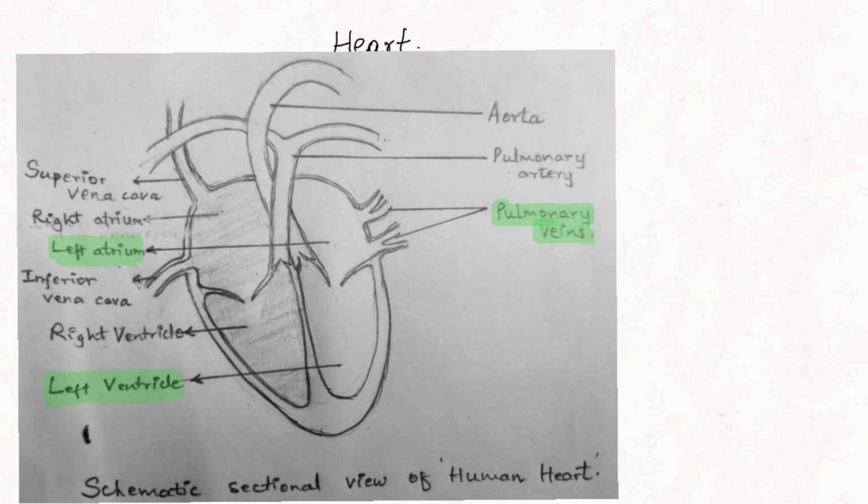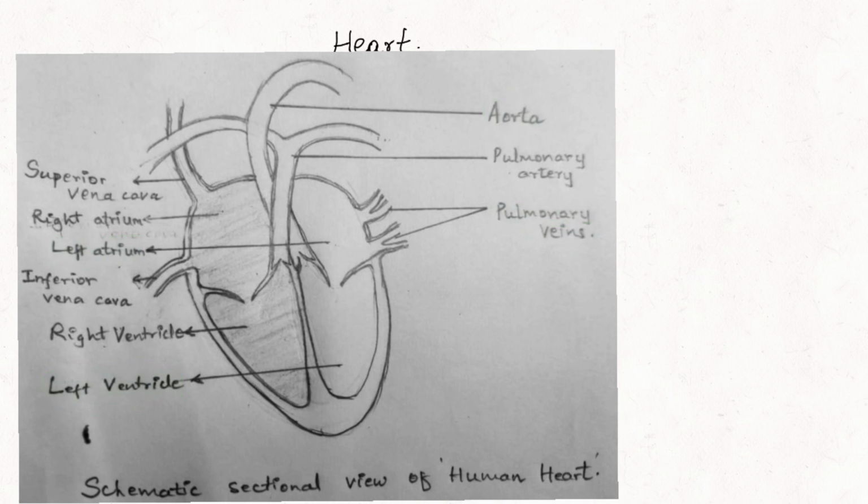From here one blood vessel is arising. See, there it is, aorta. See, this aorta is a major artery. It is carrying the oxygen rich blood from the heart to all the parts of the body. It divides into many branches, and few branches carry the blood to the upper parts of the body, to the head region, and few to the lower parts.